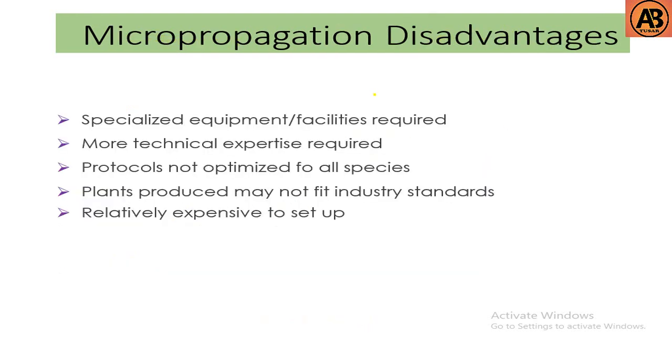Then what are the disadvantages of micropropagation, such as specialized equipment or facilities are required, then more technical expertise required, protocols not optimized for all species, plants produced may not fit industry standards, relatively expensive to set up. So these are the disadvantages.